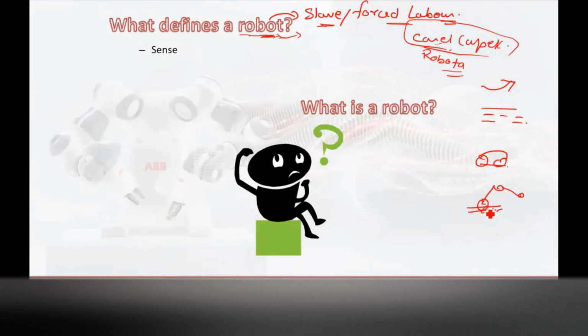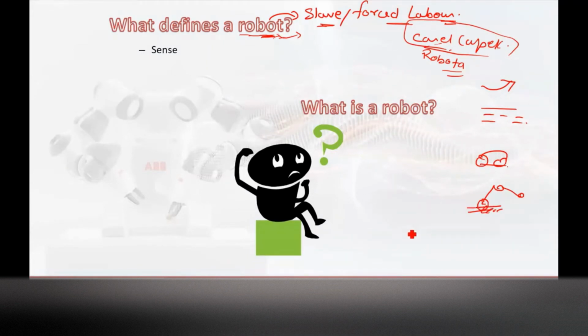Any machine which is taking input from the human and doing some operation based on the command or the input that the human gave can be termed as a robot.